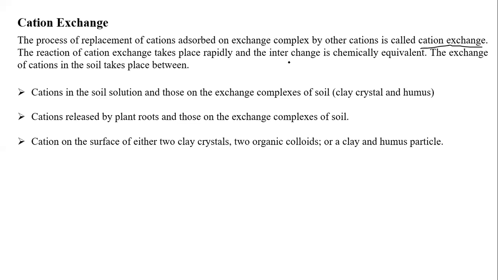The reaction of cations is mostly rapid, and the interchange takes place in chemical equivalents. An exchange of cations in the soil takes place between the soil solution and the exchange complex, the crystalline clay and humus. Some plant roots also show exchange. Nutrient uptake is also one such phenomenon, an exchange of ions by the root. And cations are exchanged between two crystalline clays, or two organic colloids, or even between solid surfaces; these exchange reactions will take place.